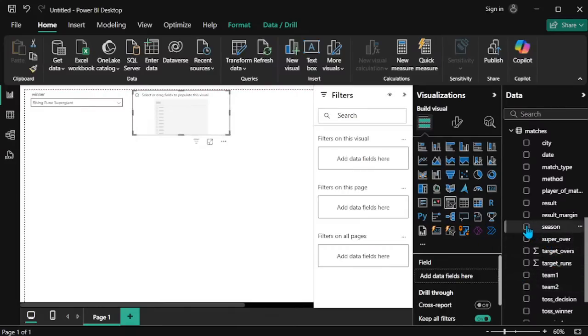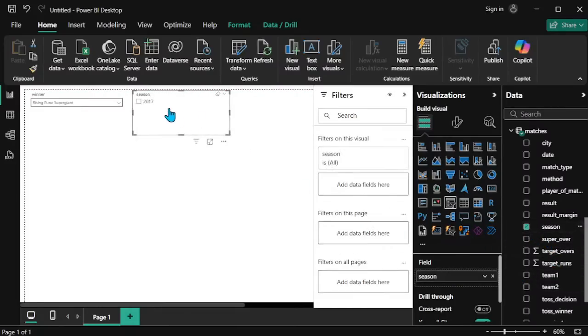So where is the season? Yeah, now click the season. Season is having only 2017, because I selected the Rising Pune Super Giant. So now only that one particular team's year is showing.